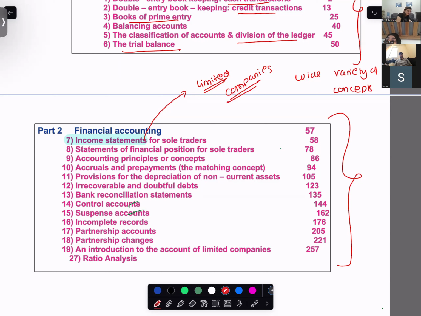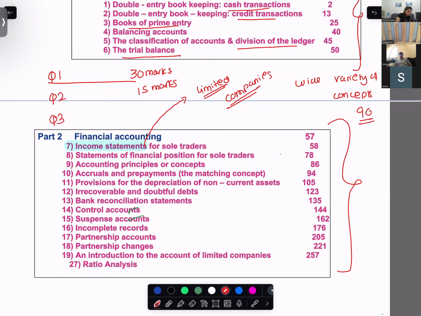This chapter might come in question 1, question 2, or question 3. If it is coming in question 1, this chapter will come for 30 marks. If it is coming in question 2 or question 3, you should get happy. This chapter will come for 15 marks. But this chapter will definitely come. Definite means it is 200% going to come. So, limited companies, if we take the highest range with 3 chapters, limited company, marginal, and absorption, in a 90-mark paper, 90 or 100 marks?